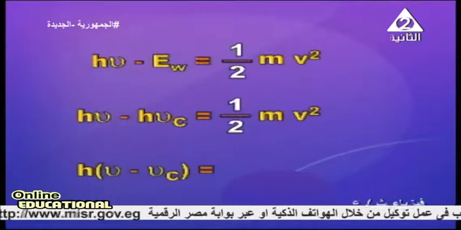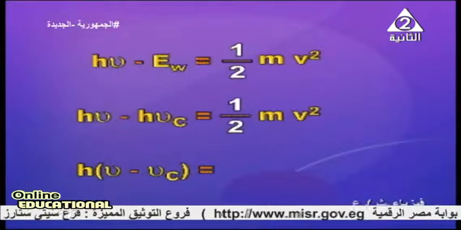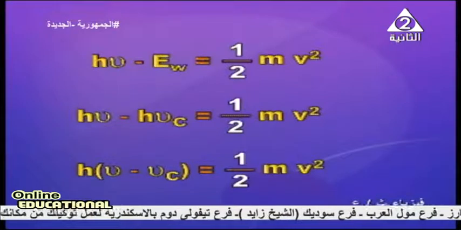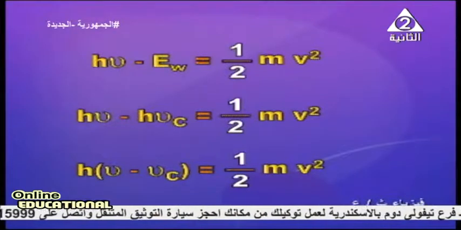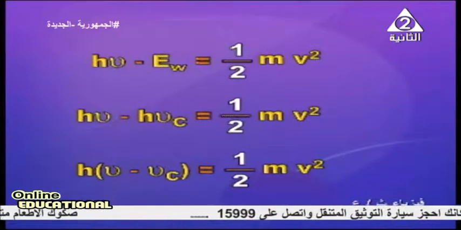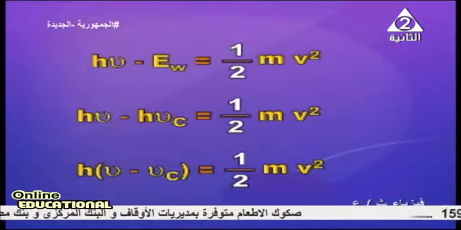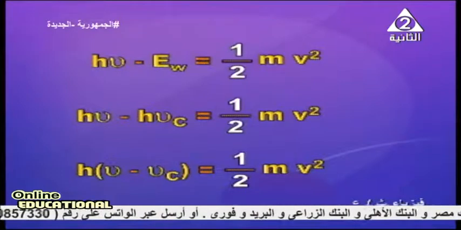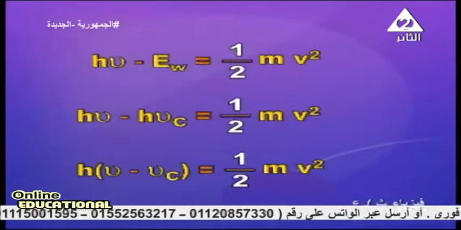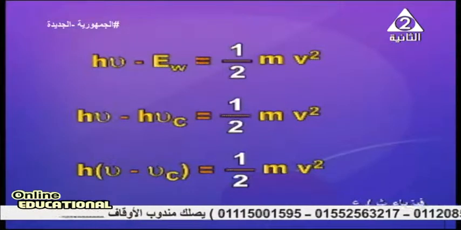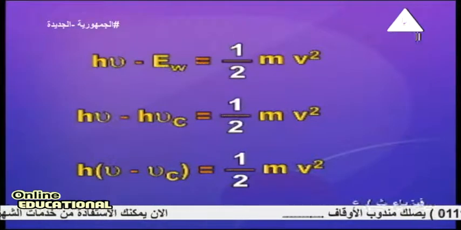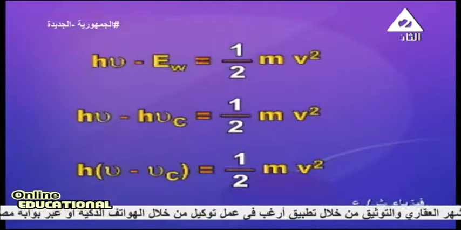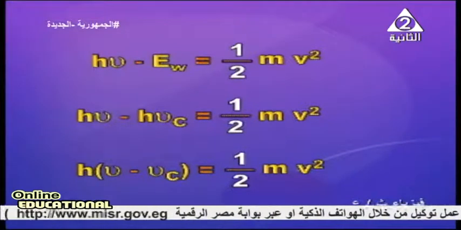So h, Planck's constant, is taken as a common factor. h times nu minus nu C equals half mv squared. This happens when the energy of the incident photon is greater than the work function. The difference, the surplus, appears as kinetic energy. What if it is equal to the work function? The electron is freed but having no kinetic energy.